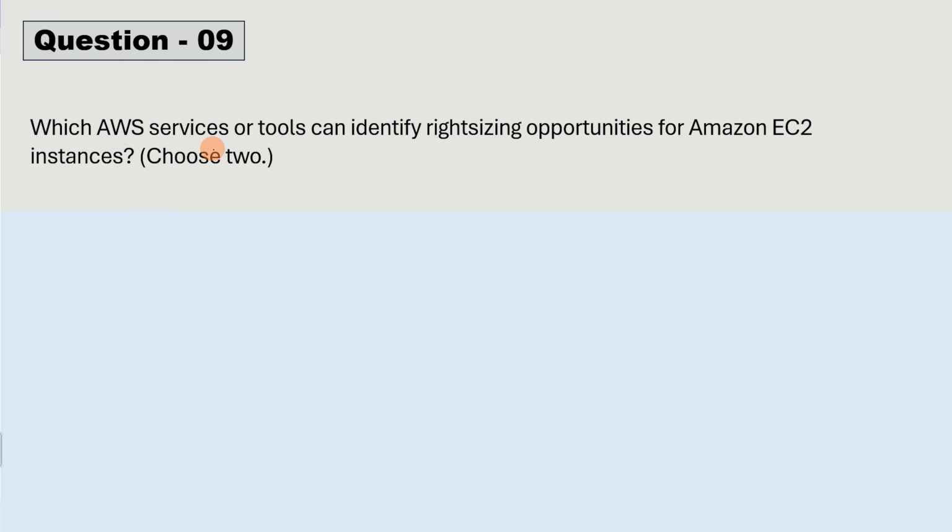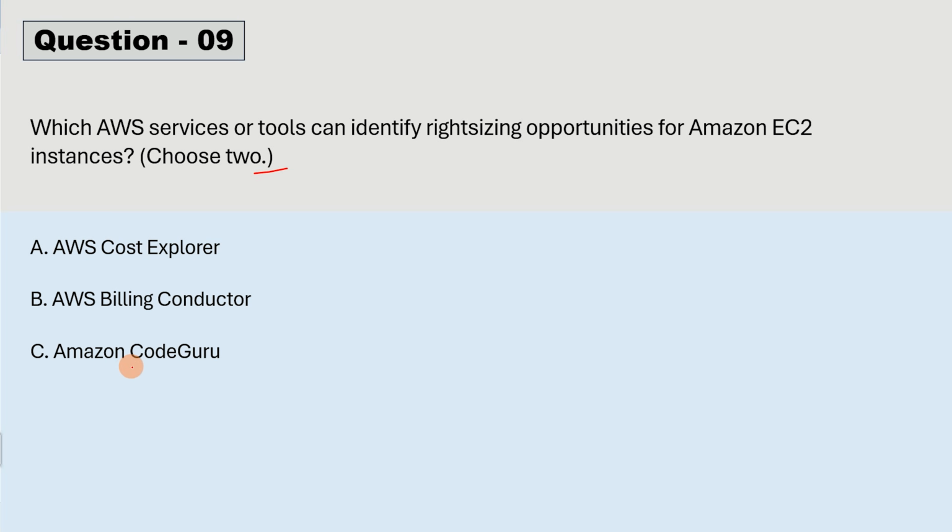Which AWS services or tools can identify right sizing opportunities for Amazon EC2 instances? Choose two. So here two options will be correct among these five. First one is AWS Cost Explorer. Second, AWS Billing Conductor. Option C, Amazon CodeGuru. Option D, Amazon SageMaker. Option E, AWS Compute Optimizer. So you can take your time to guess the correct answer.